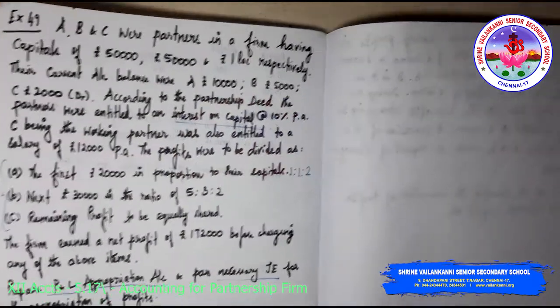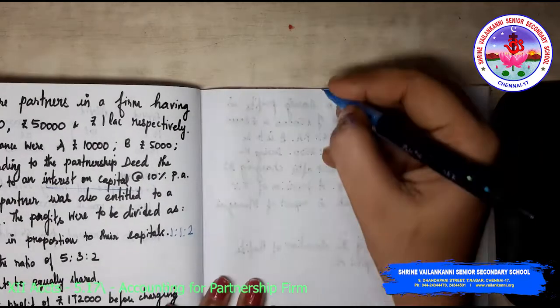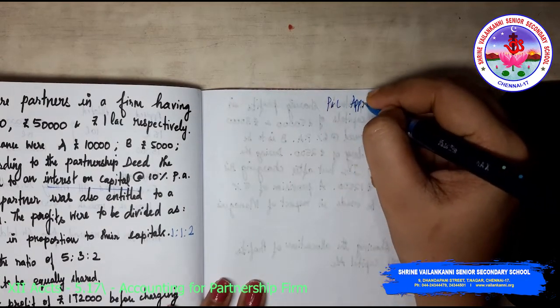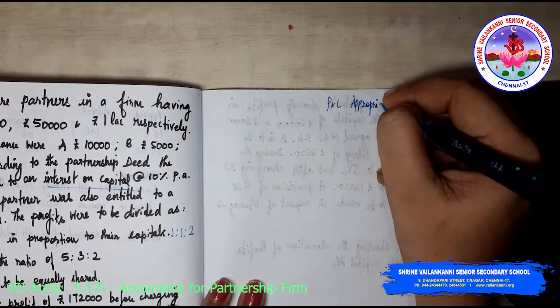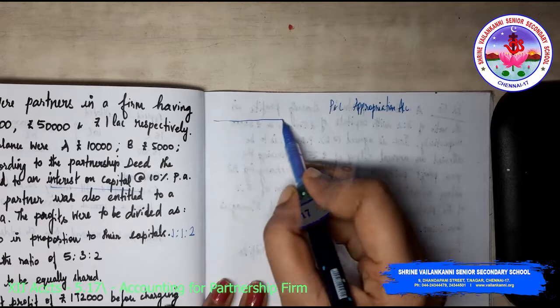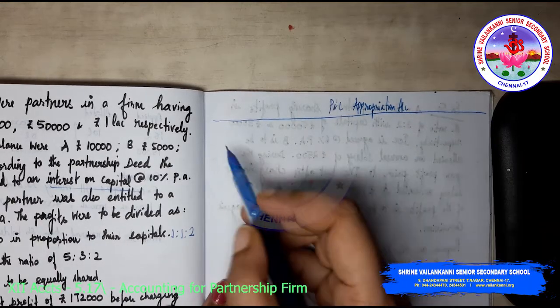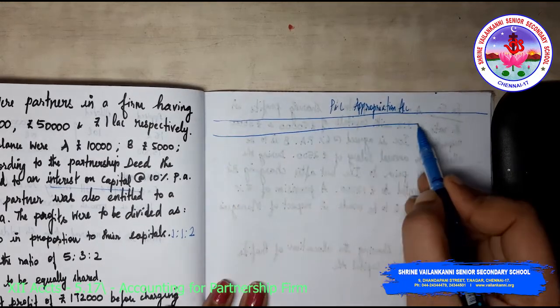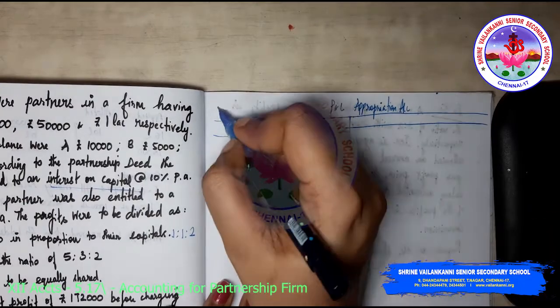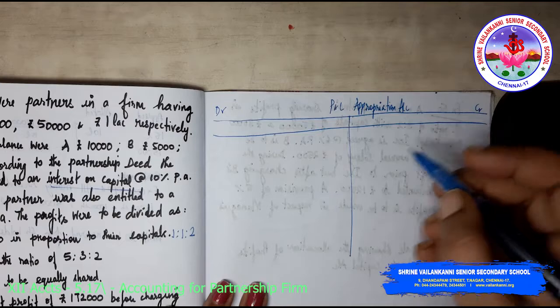So I am just going to prepare the P&L appropriation account. Now what is the format? This is the debit side and this is the credit side.